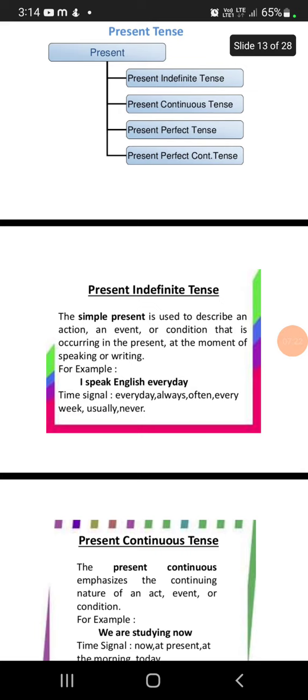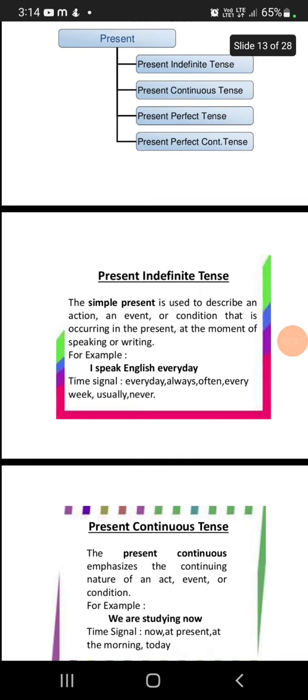So present indefinite tense. The simple present is used to describe an action, an event, or condition that is occurring in the present at the moment of speaking or writing. For example, I speak English every day. So here the time signal works. The time span works: every day, always, often, every week, usually, never. So these things always represent a time frame. So this is called present indefinite tense.